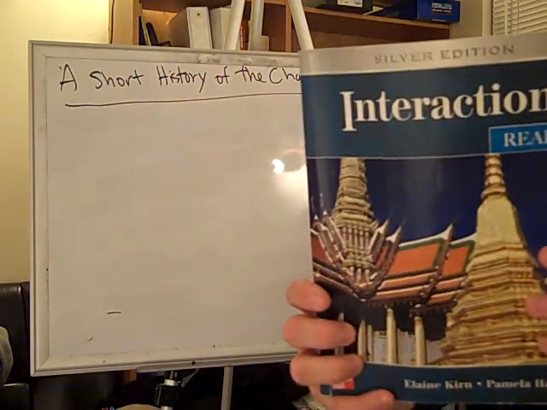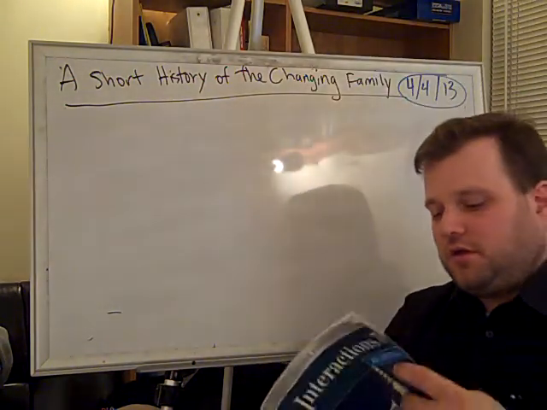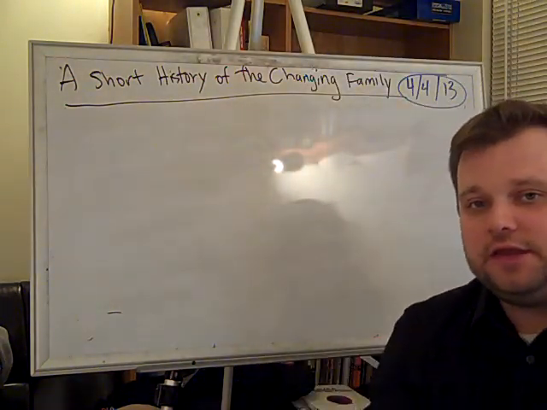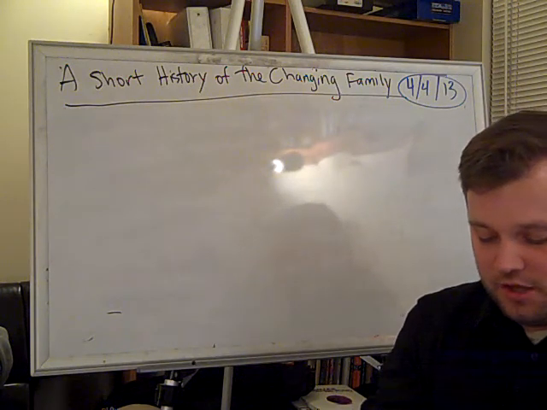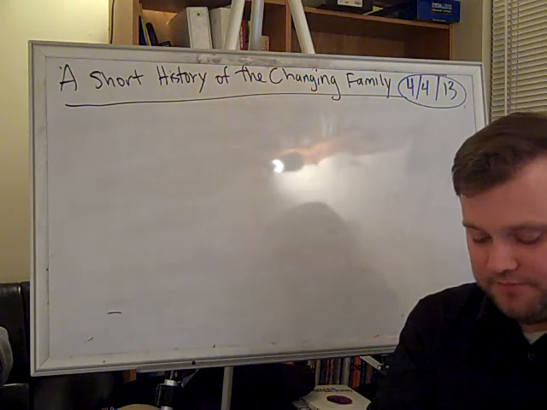All right. This is Interactions 1, Reading Level 2. Page 87, 88, and 89. A short history of the changing family.